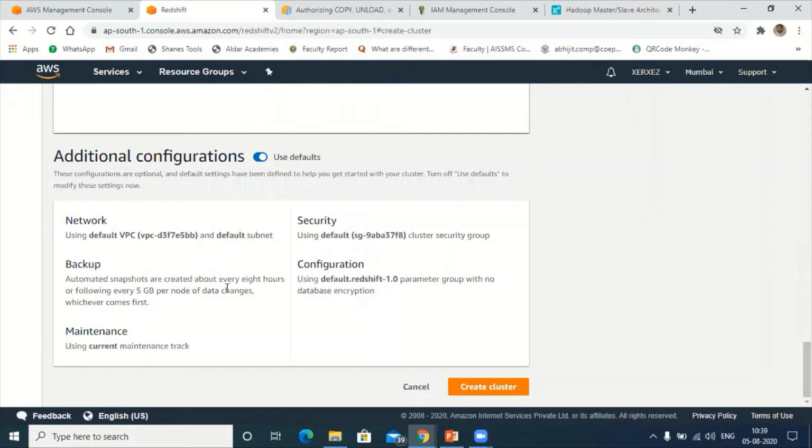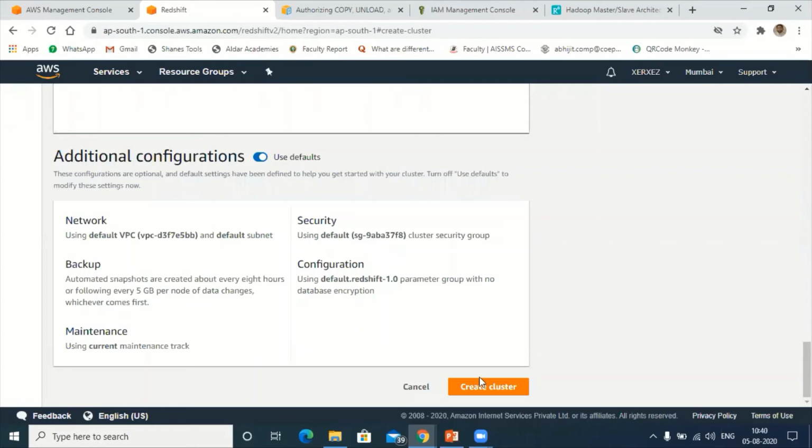If something goes wrong in the cluster, then whatever snapshots are there will be deployed. Also 5 GB per node: if it exceeds 5 GB, then the snapshot will be taken. Maintenance, we need not worry about. Security, the default cluster VPC itself will take care of the security.